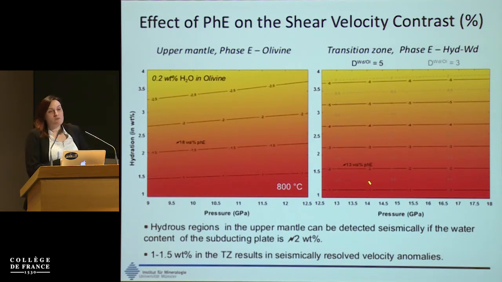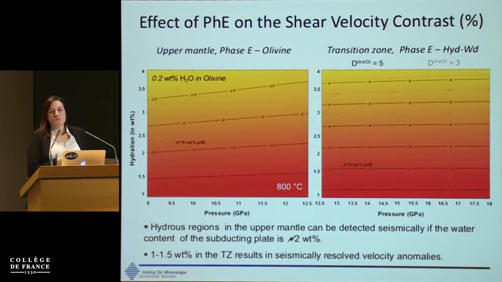However, if we go into the transition zone, in black you have the results for the partition coefficient 5, so more water in hydrous wadsleyite. I hope you can see in gray the partition coefficient 3. And what we observe is that around 1.5%, you manage to make anomalies of around 2% in velocities, which can be even much easier to detect. So hydrous phase E will be possible to detect seismically if it's present in the transition zone because it has a very distinct seismic signature compared to the anhydrous counterparts.